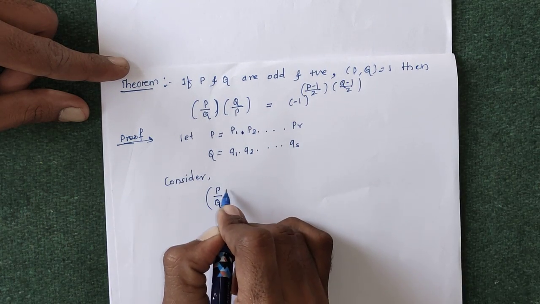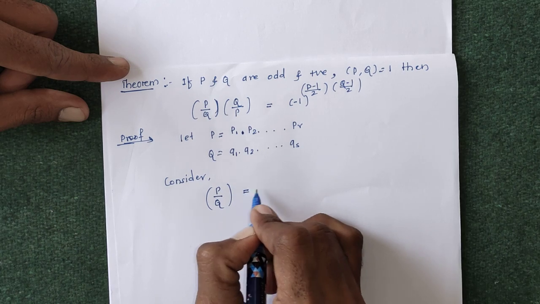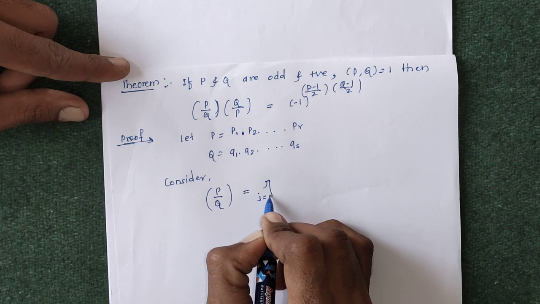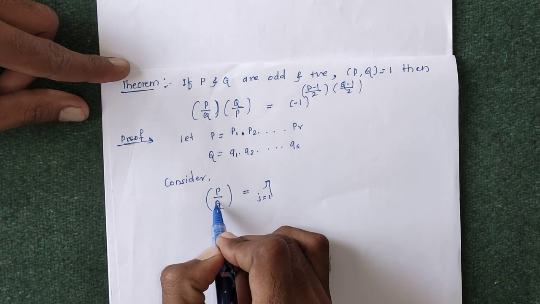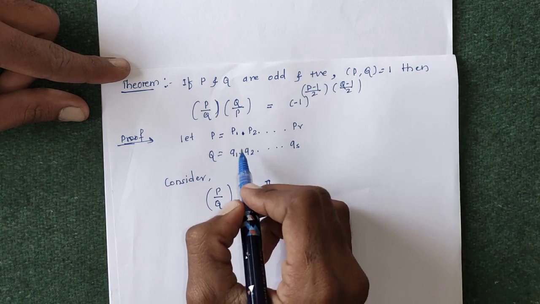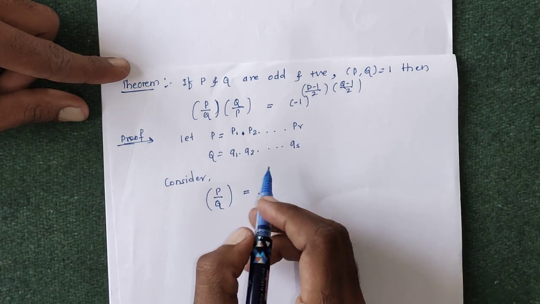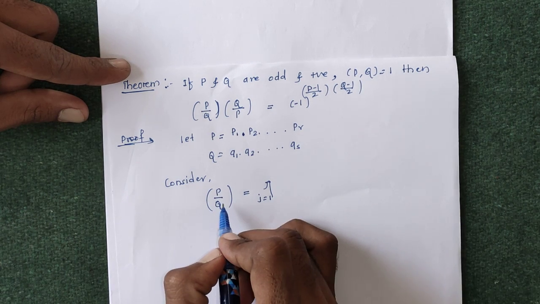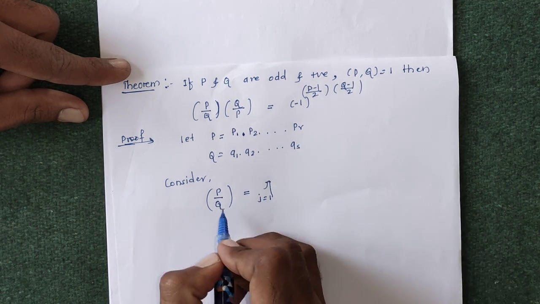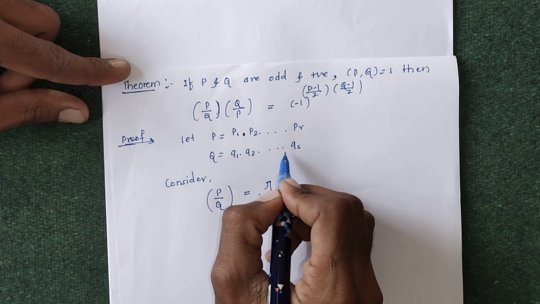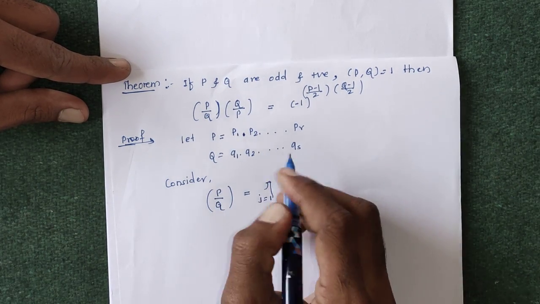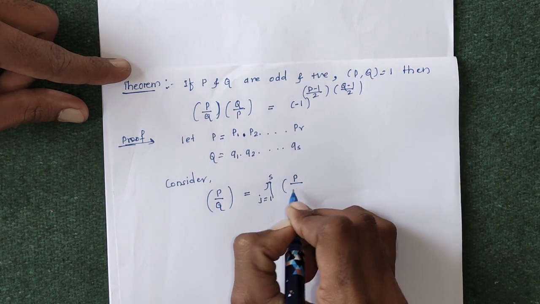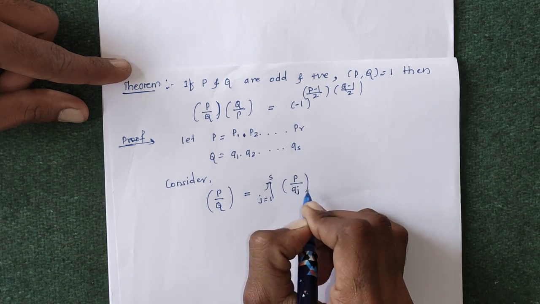The Jacobi symbol of P and Q, using the definition of Jacobi symbol, is just the product. In the Jacobi symbol we write Q as a multiple of some prime numbers which are not necessarily distinct, and the Jacobi symbol of P and Q is the product of j running from 1 to s, that is, the product over all the prime numbers whose multiplication is this denominator Q. So it is the product over j from 1 to s of the Legendre symbol of P with Qj.